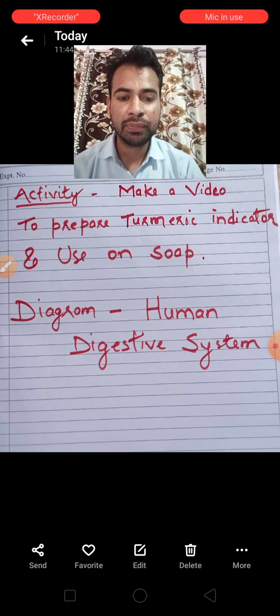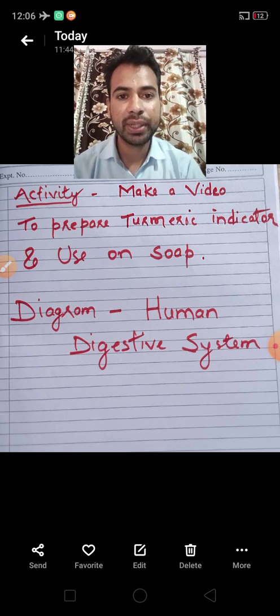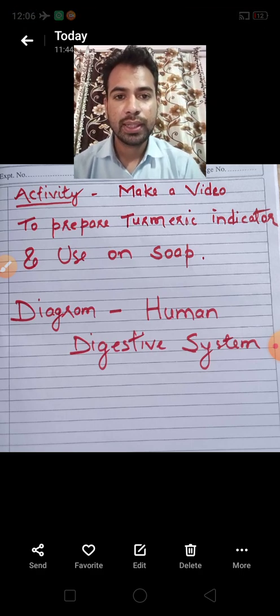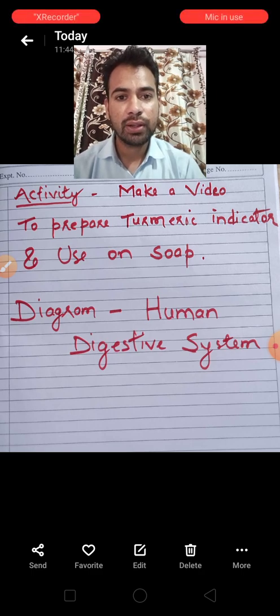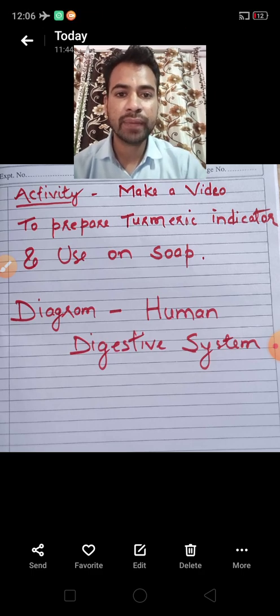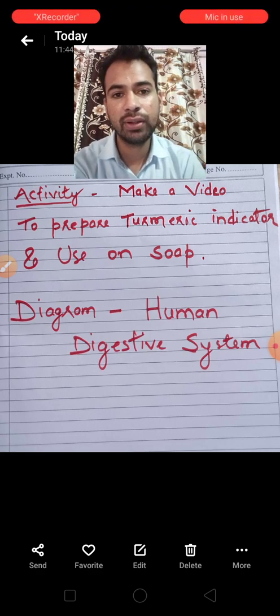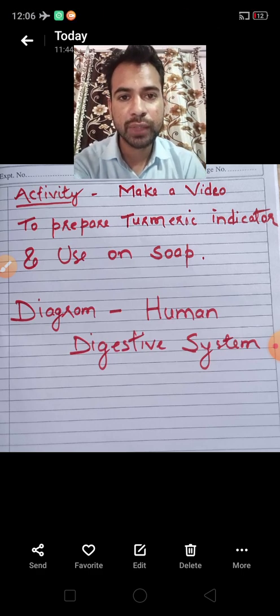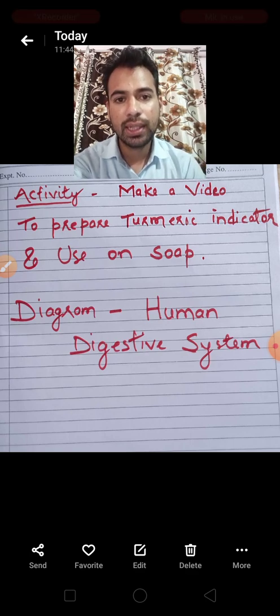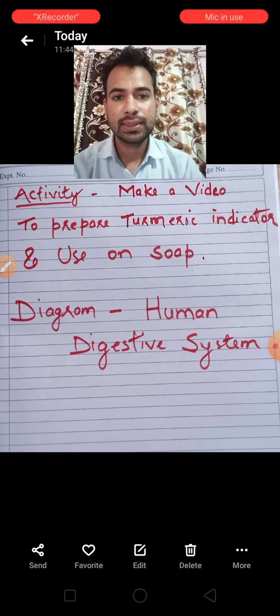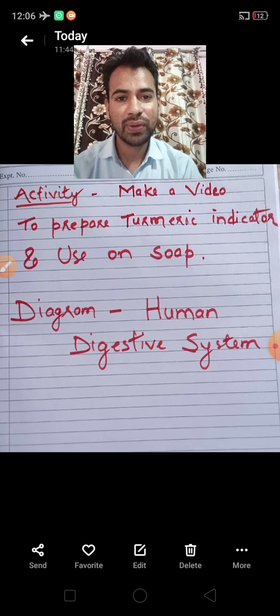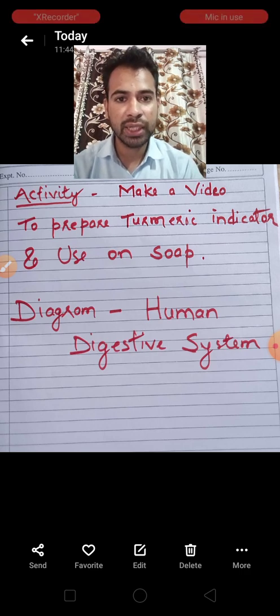After that, you also draw a diagram, the human digestive system. That has 2 marks for the diagram and 3 marks for the activity. Total these have 5 marks. So you will upload this work to the link given in the 7th standard group. I hope all is clear with you.